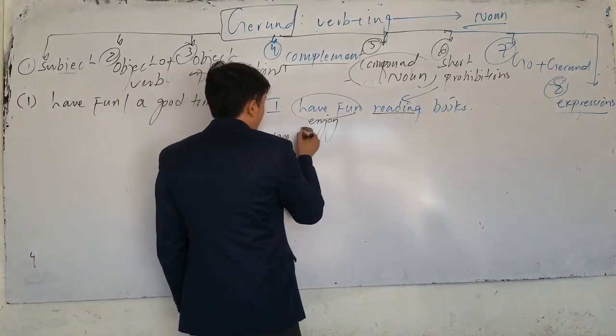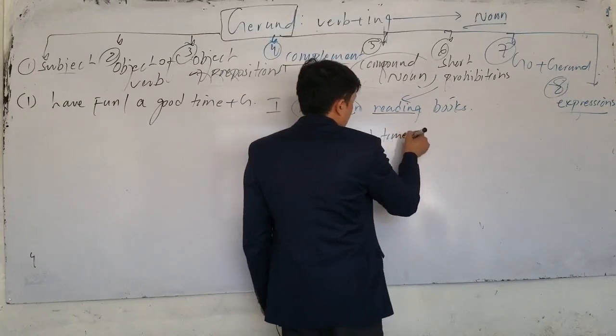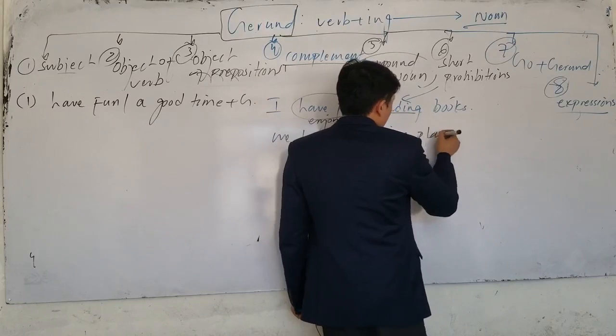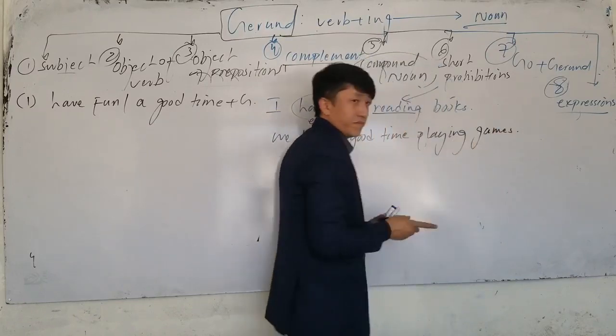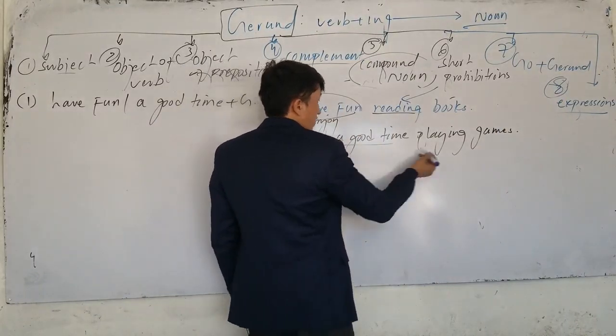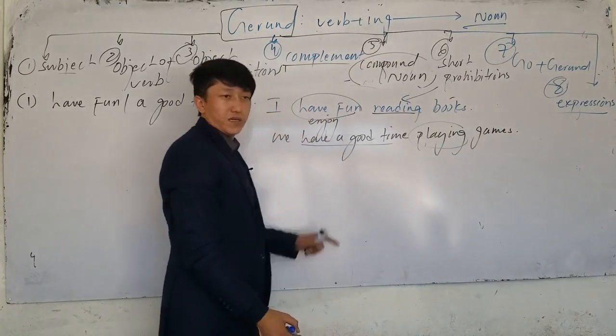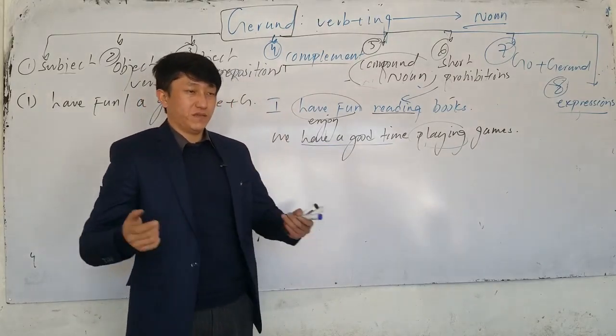We have fun, or we can say we have a good time. We have a good time playing what? Playing games. Which one is gerund here? Playing games. After have a good time, we use what? Gerund. After these two expressions it means what? Enjoying.